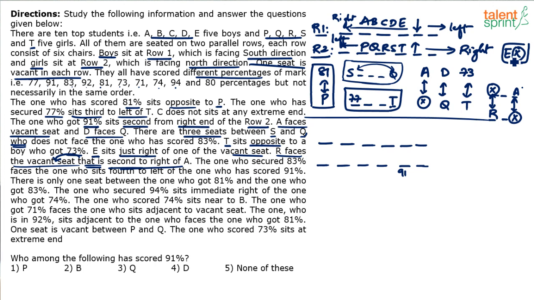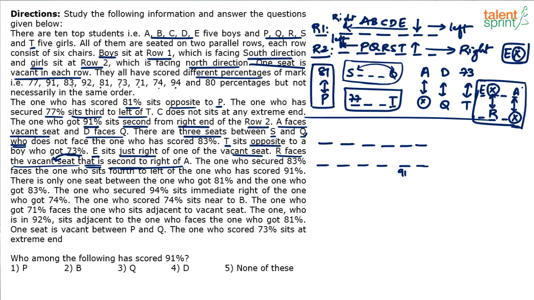We also know that E is together with the vacant seat in the top row, so E should come here. E, vacant seat, dash, A in the bottom row, dash, R, dash, X. This is one piece of information that we have got. The 4-4 seat arrangement is done now.